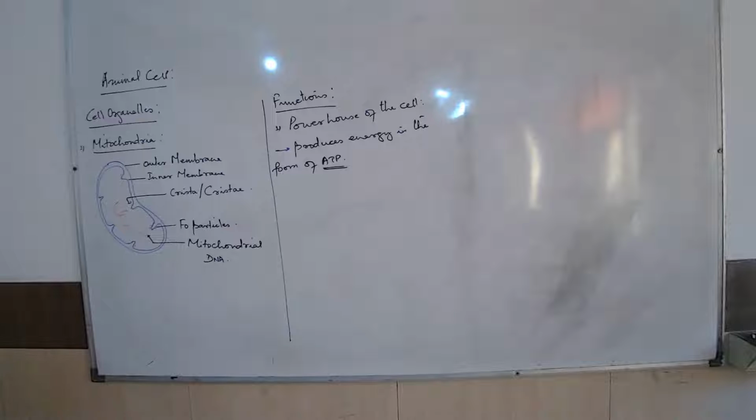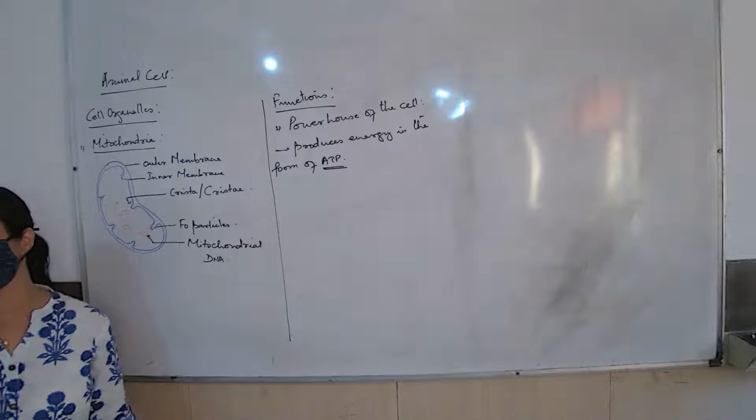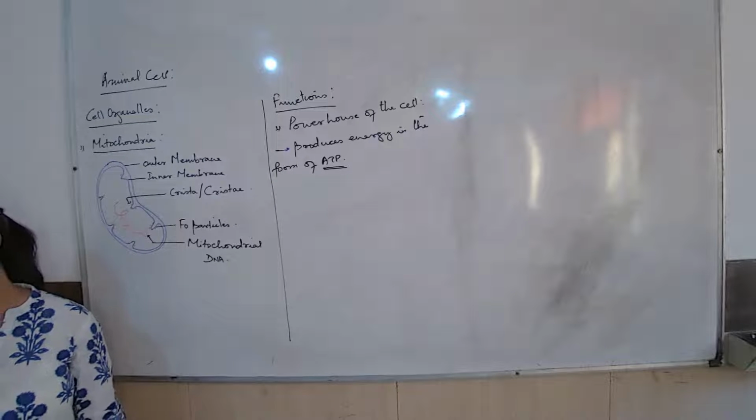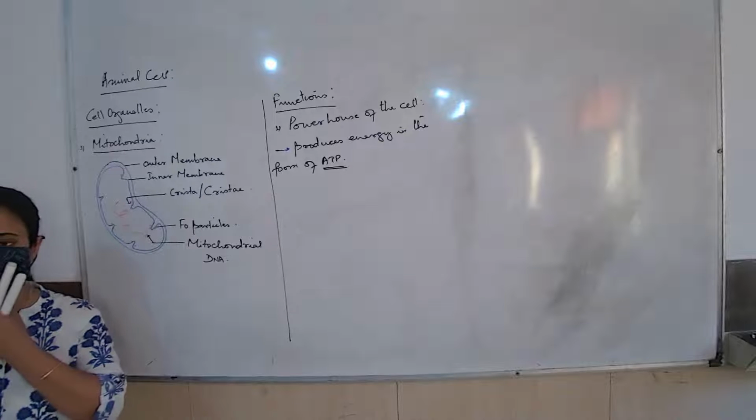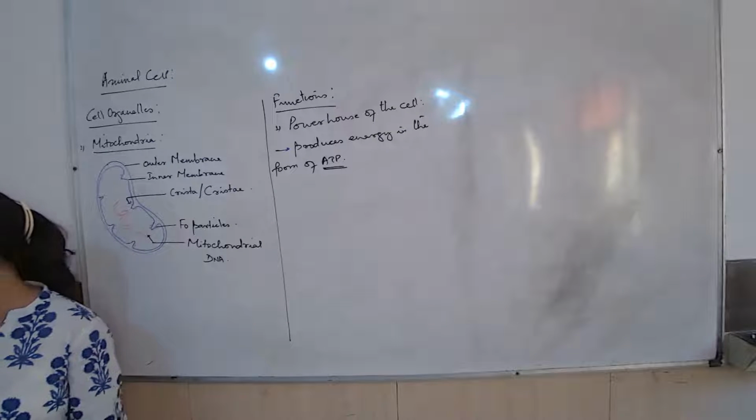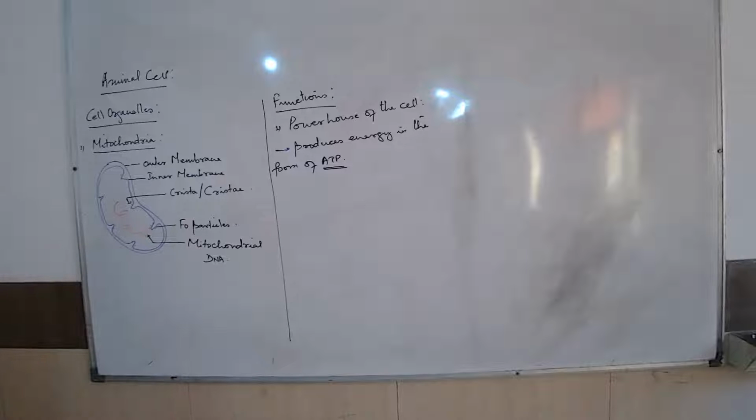When we are talking about the functions of mitochondria, what are you supposed to understand? Mitochondria is a cell organelle, and it produces energy in the form of ATP. What is the full form of ATP that you should remember?